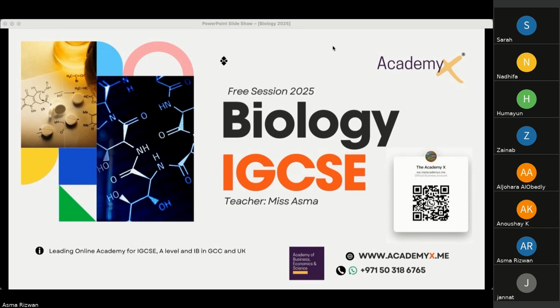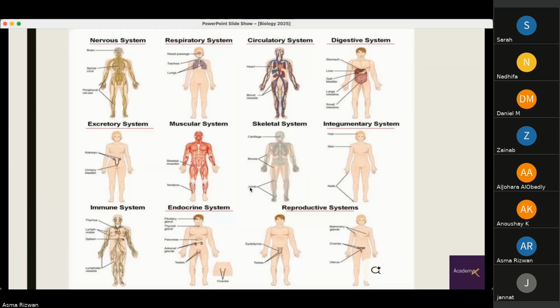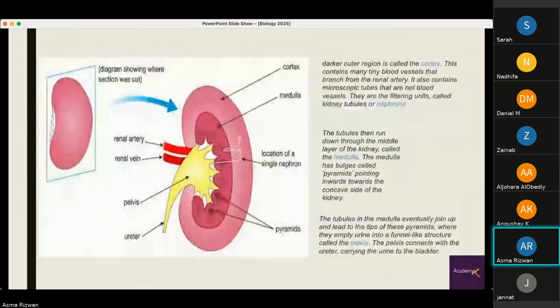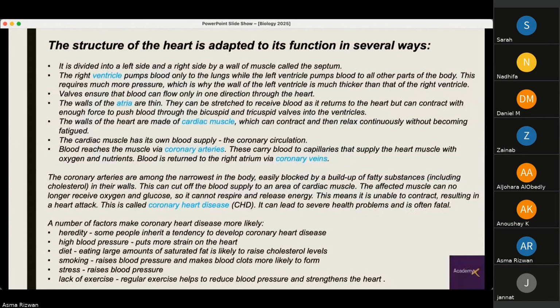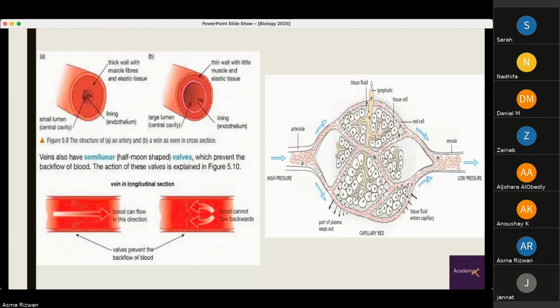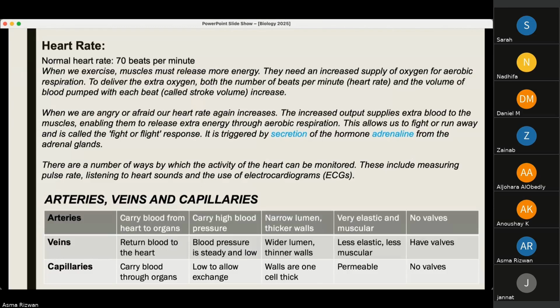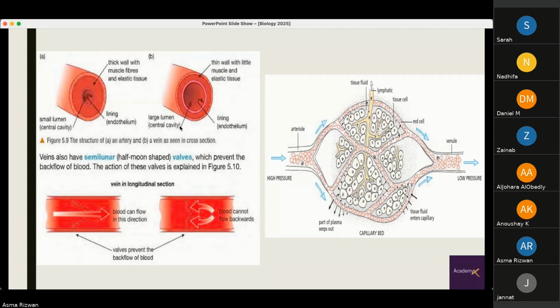Okay, we have a question regarding vasodilation and vasoconstriction. Let me go back to the slide. So I can tell you related to the structure of the arteries and veins in the circulatory system.